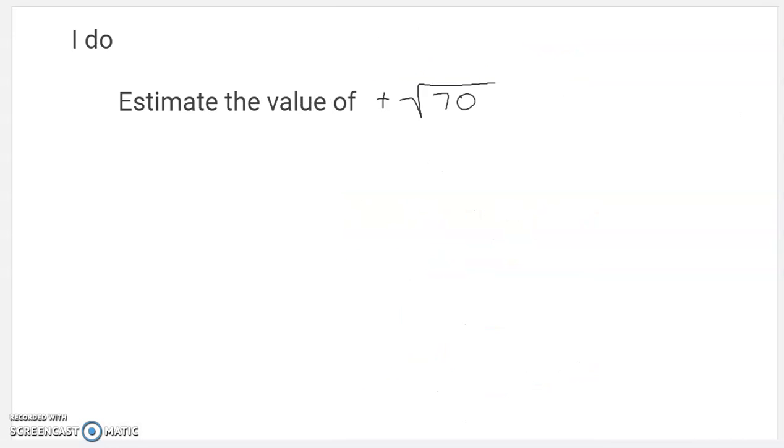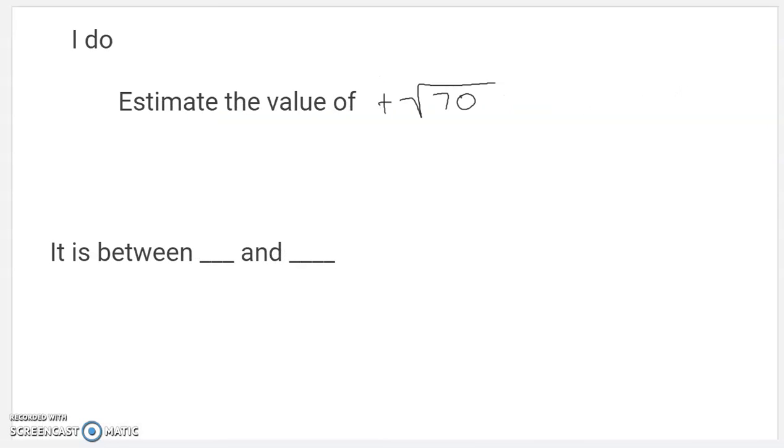So let's talk about this. I want to estimate the value of the square root of 70. I put this here to tell you just deal with the positive one. Remember, this would have a positive one and a negative one. So if I want to estimate the value of the square root of 70, that is not a perfect square. So that's going to be a messy one. And without calculating it, I want to talk about how to estimate it.